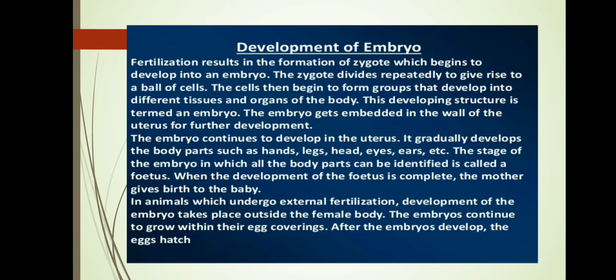So this was about the fertilization and how the baby forms in the human being. Now, animals which undergo external fertilization, development of the embryo takes place outside the female body. The embryo continues to grow within the egg covering, and after the embryo develops, the eggs are hatched out.